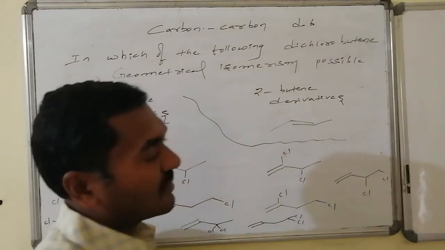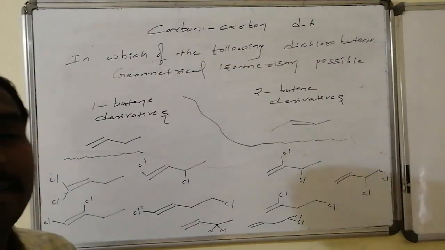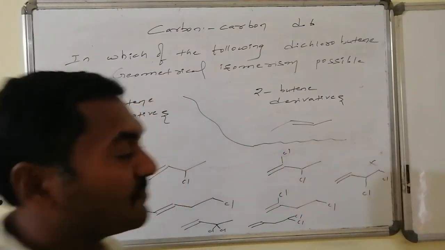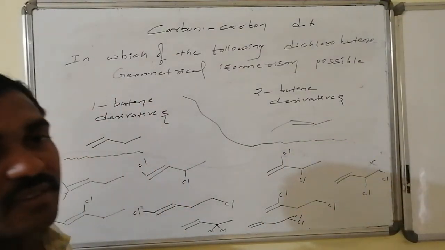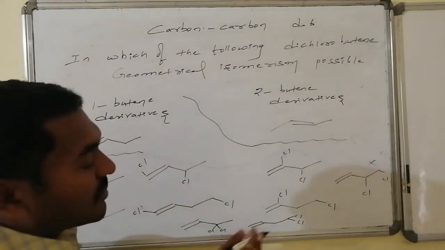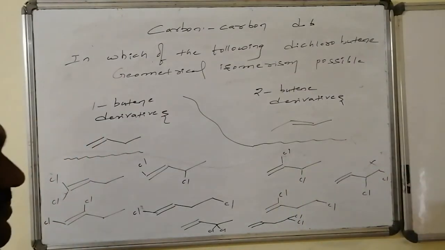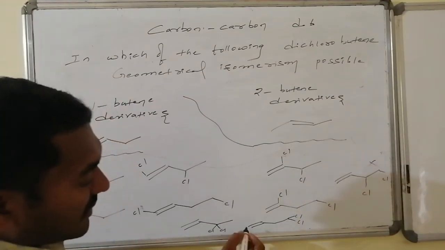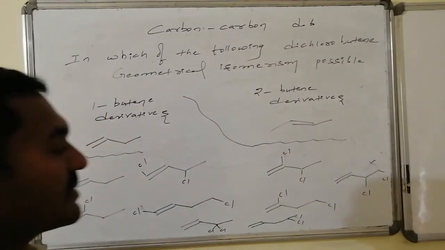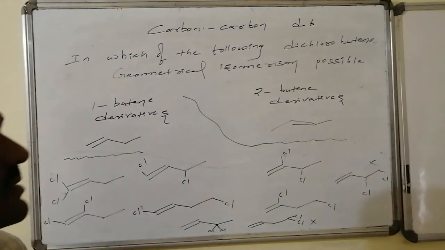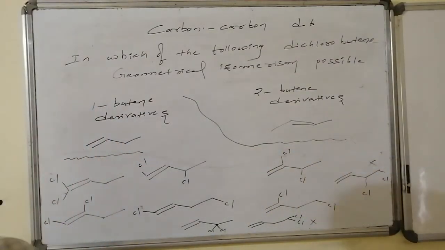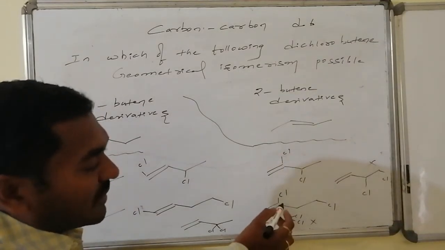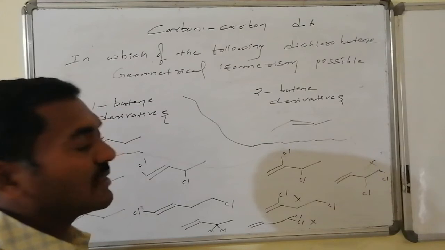See, in this case, two chlorine atoms are present on adjacent carbon atoms, but there is no double bond, there is no restricted rotation, hence it is unfit. Let us go for the bottom one. Here, along with the double bond, there is no common atom. Suppose I take this as the double bond, it has two same hydrogen atoms, hence this is unfit. Restricted rotation is there, but at least one common group is not present, so this is unfit.